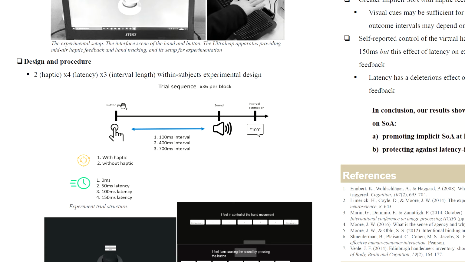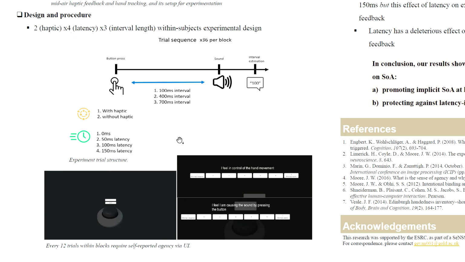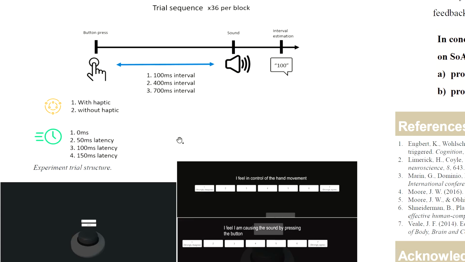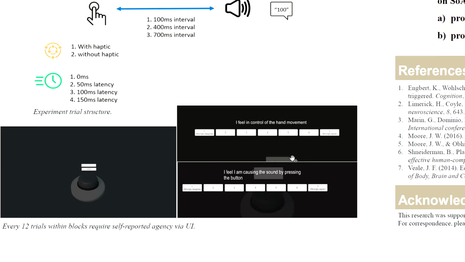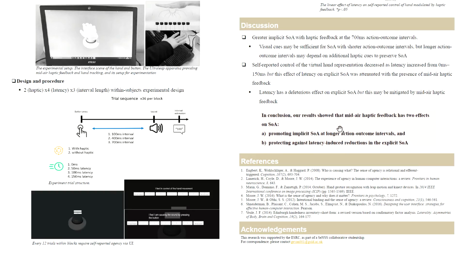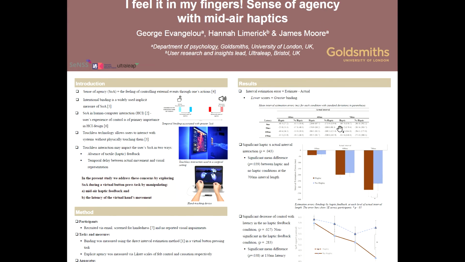A typical trial is they press the button and hear a sound after a pseudo-random interval, and they are required to estimate this interval in a user interface screen. Every 12 trials, participants explicitly report their feelings of control over the hand and causation between button and sound. With 8 blocks, we counterbalance these to account for order effects.